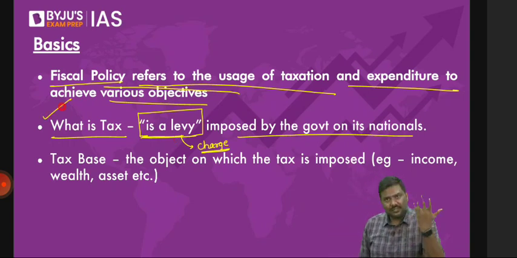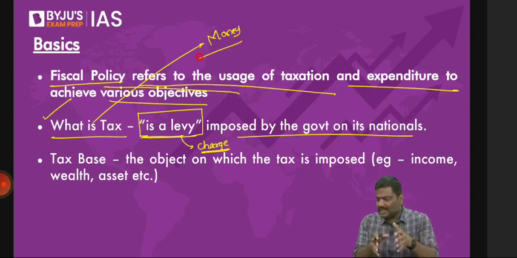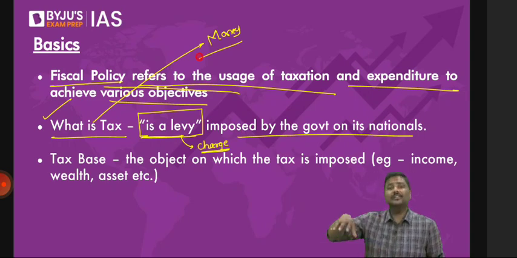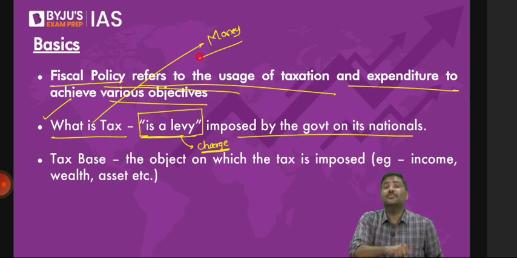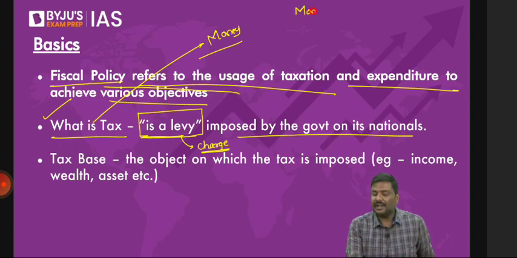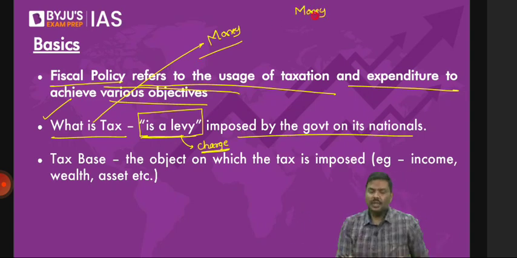Simple. Government will impose a tax and collect a lot of money. Understand this? When I discuss fiscal policy, I'll show you. Whenever government in one year collects money, generally around 50 to 60% of that money is in the form of a tax. And that is very, very important. Why? Understand this carefully. How can government collect money for expenditure purposes? What are the different sources through which government will get money? Of course, for what purposes? To spend. One way is through imposition and collection of tax.